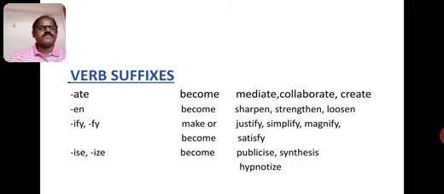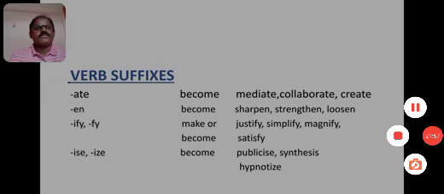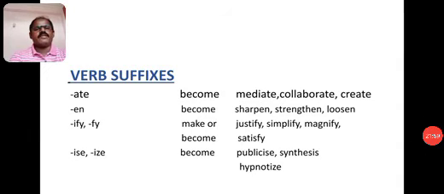Verb suffixes. Just now we have discussed the noun suffixes. Now let us discuss verb suffixes. They are: ate, meaning become or mediate: collaborate, create. En, become: sharpen, strengthen, loosen.